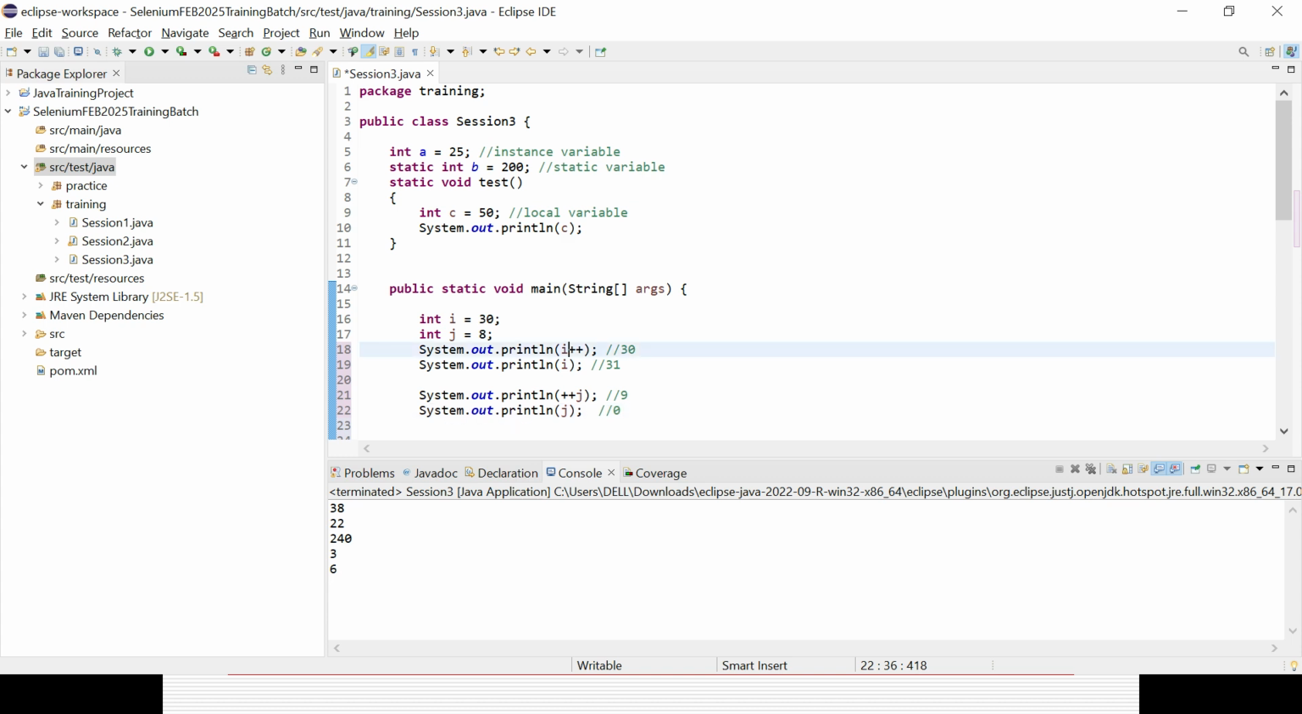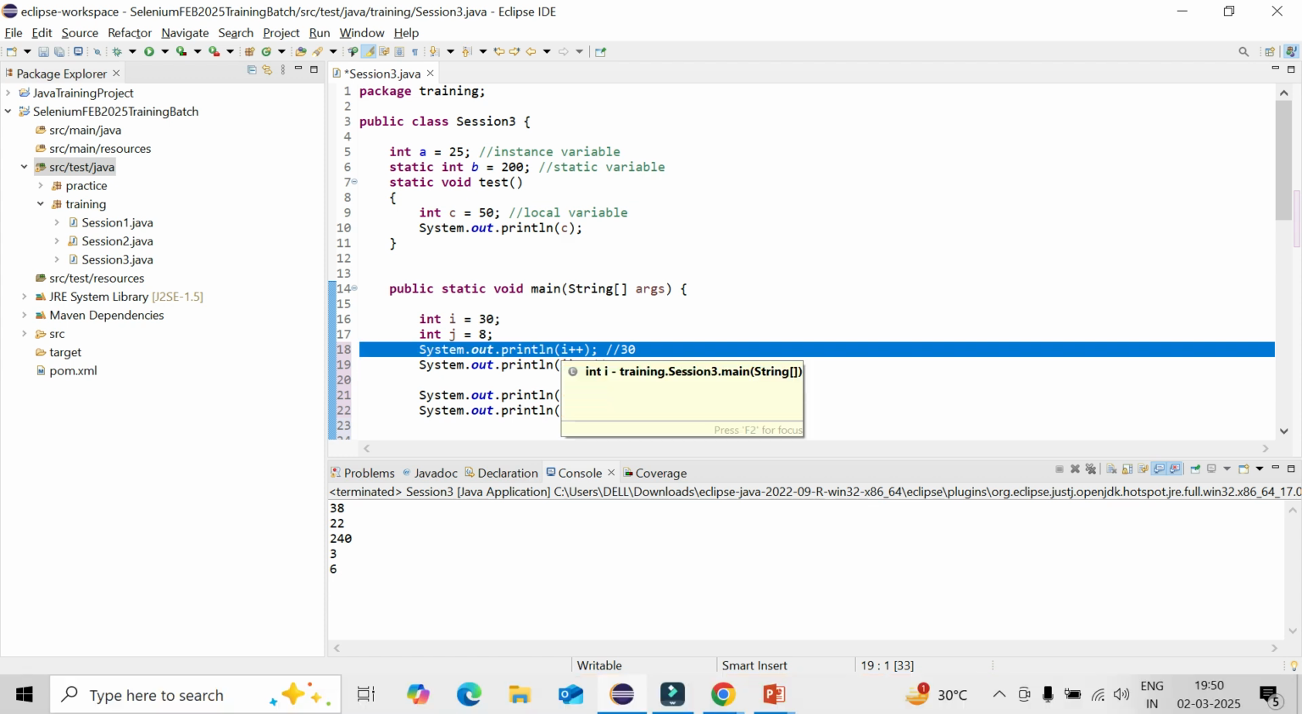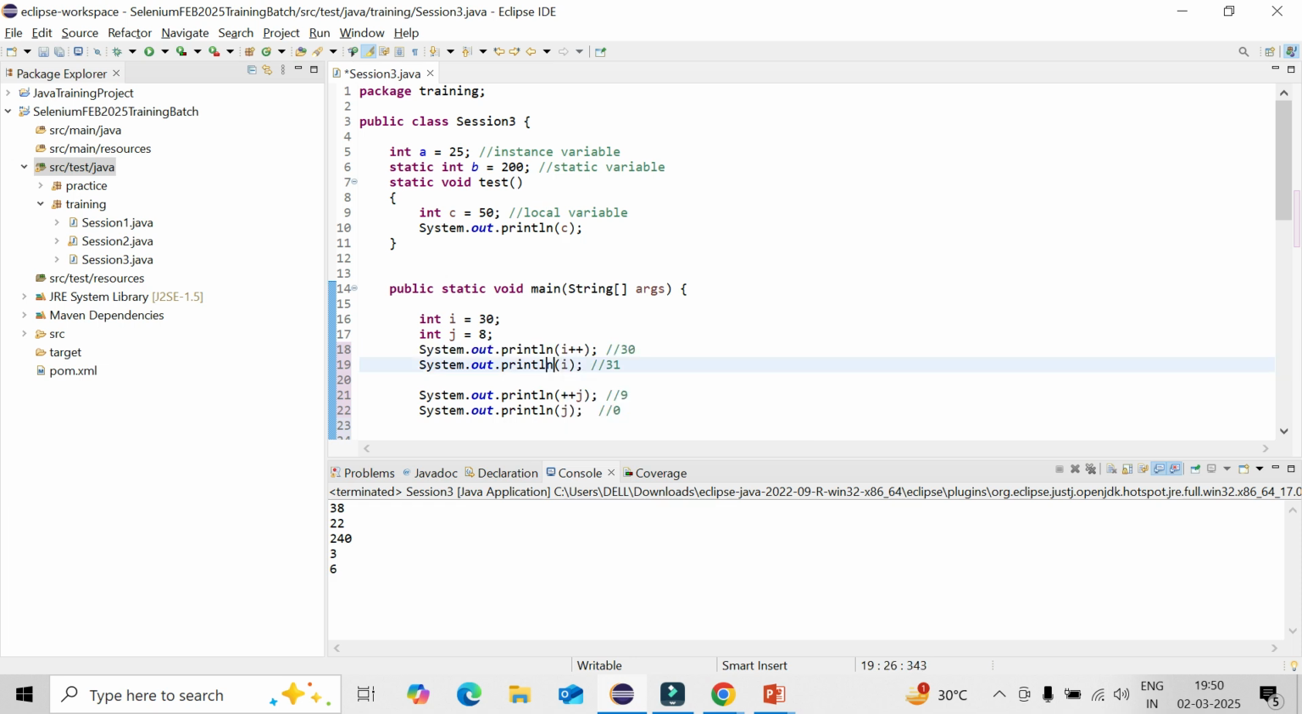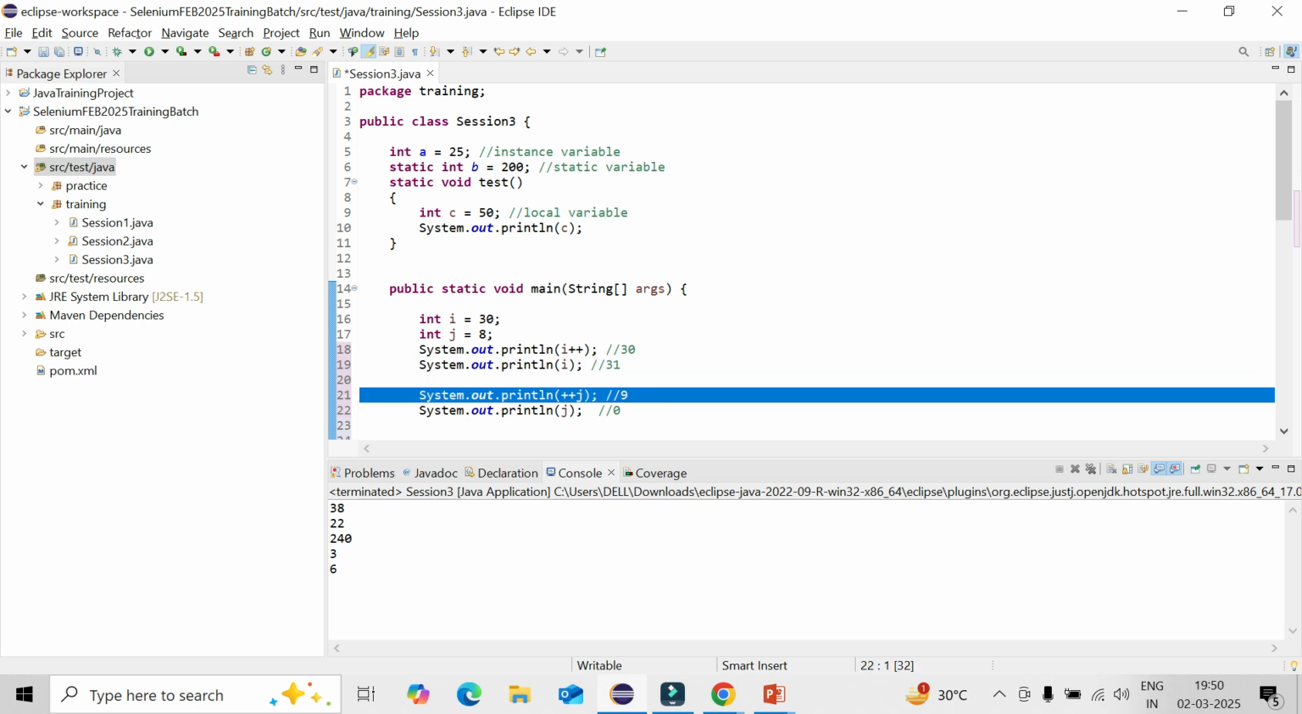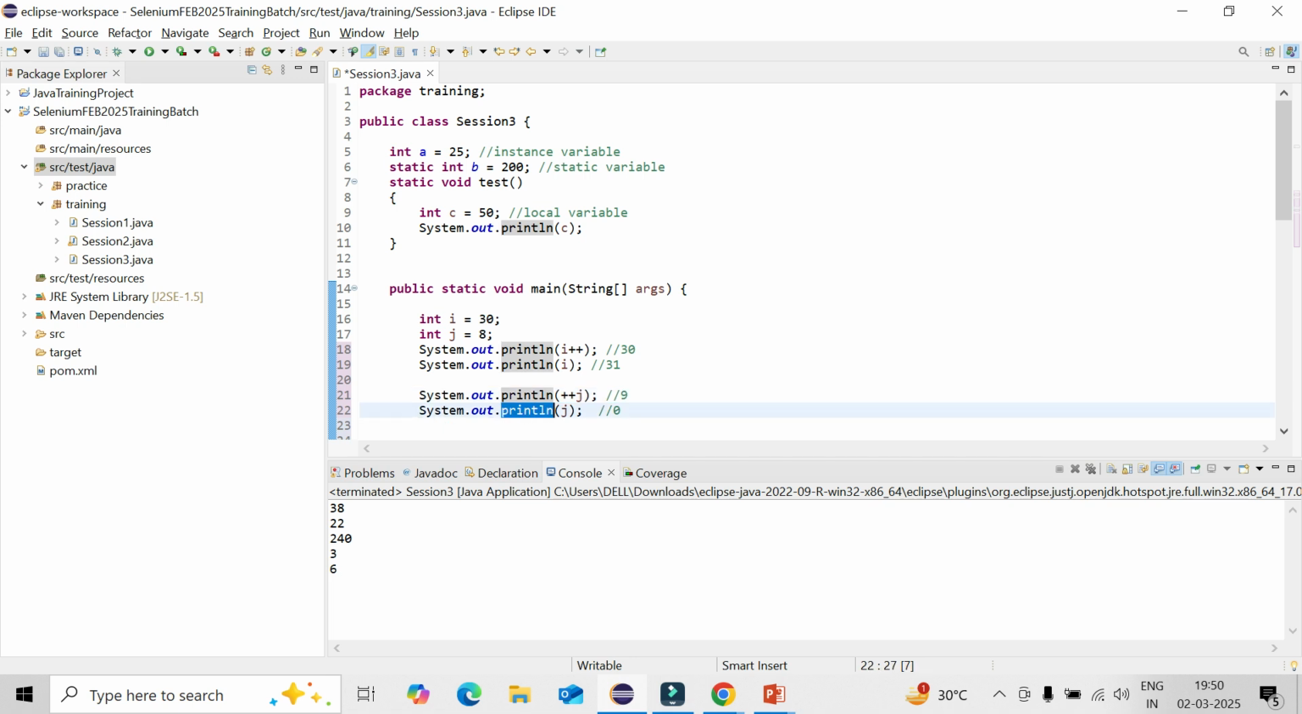It is called post-increment, meaning first it will print out, then the value will be increased by 1 and stored. So 30 is printed, but actually the i value is increased by 1 and stored as 31. So next time if you want to print the value of i, 31 comes. That is post-increment. In pre-increment, the increment happens first and then it prints. So 8 plus 1 is 9, and next time also it will be the same value 9, because the increased value is already stored in the variable.